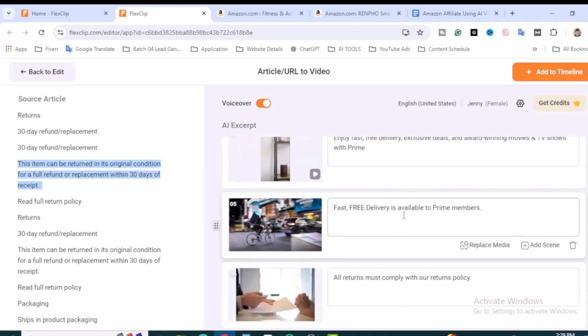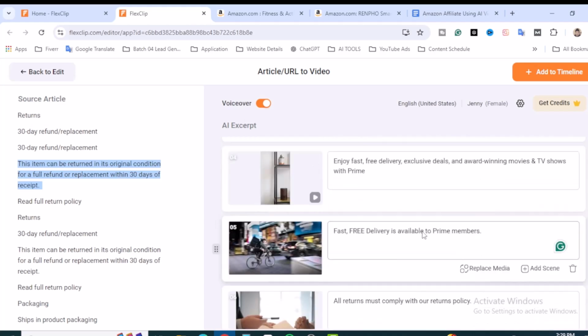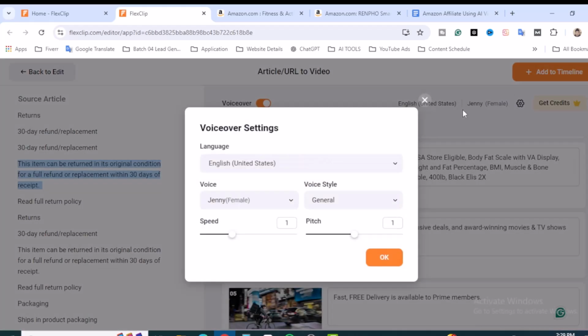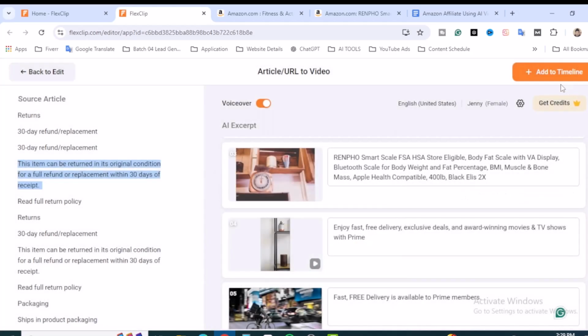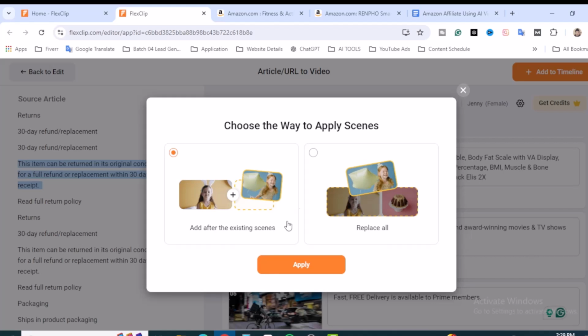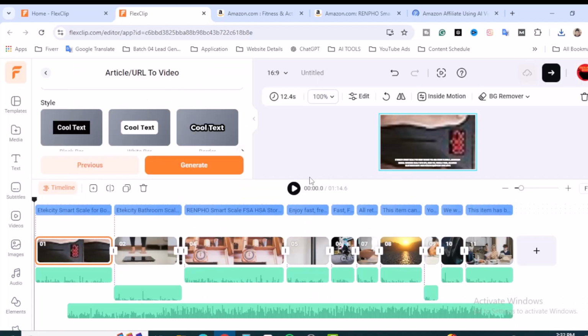That means AI automatically collected this article, also the scenario. If you want to change, you can change their media, that means the video or images. Also you can rewrite the text, and you can change the voiceover. Let's click on here. You will find the languages and the voice style, etc. So it's time to click on add to timeline, add after existing scenes. Let's click on apply. All right guys, finally the video is ready.